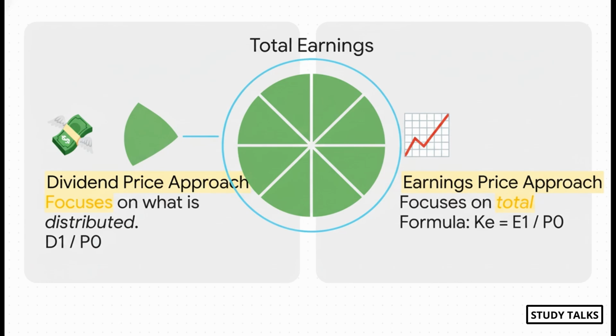The earnings price approach is basically the same idea, but instead of dividends, it uses the total expected earnings per share, E1, and divides that by the market price. So this one looks at everything the company earns, whether it pays it out or not. The key assumption for both? They both assume there's no growth.